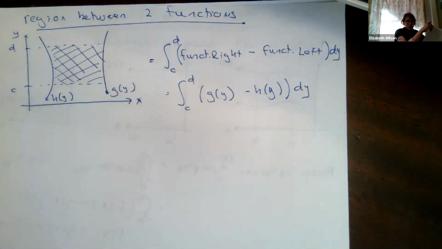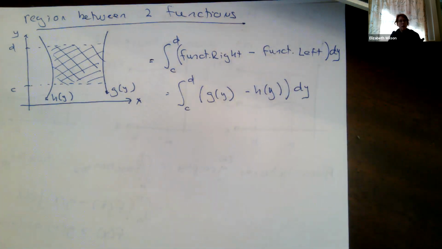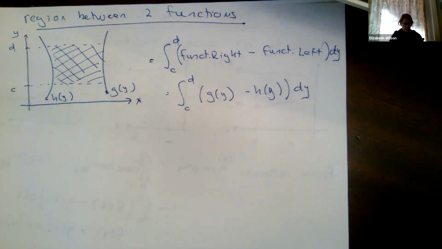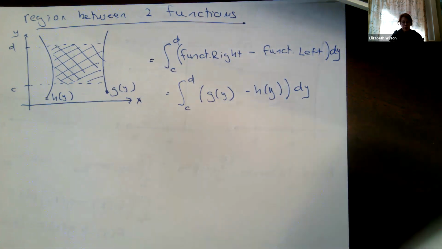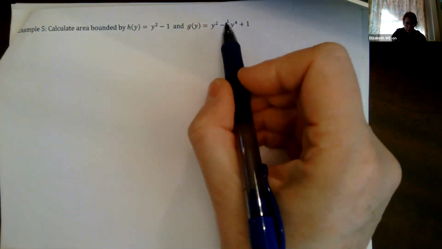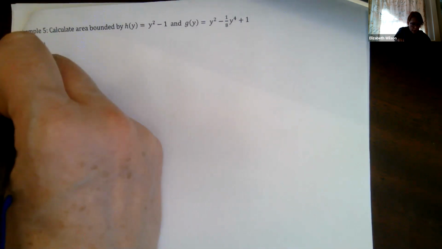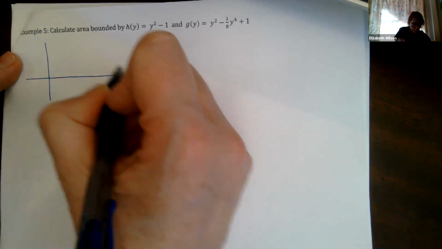Okay, area between two curves. Same process that we did with x, but now we're just applying it to y. All right, so I'm looking at example 5. We'll roll through example 5. All right, h of y equals y squared minus 1. g of y equals y squared minus 1/8 y to the 4th plus 1. I'm just going to sketch this out. We're going to go through the same algebra. I just like to look at a picture.